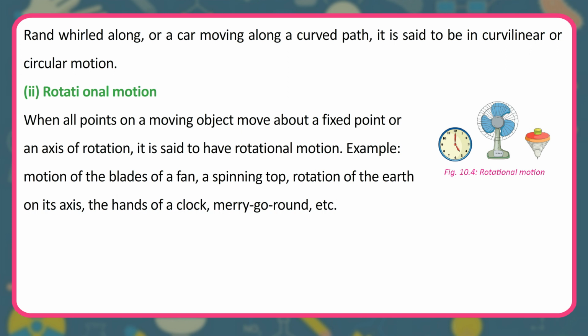Rotational motion. When all points on a moving object move about a fixed point or an axis of rotation, it is said to have rotational motion. Example, motion of the blades of a fan, a spinning top, rotation of the earth on its axis, the hands of a clock, merry-go-round, etc.